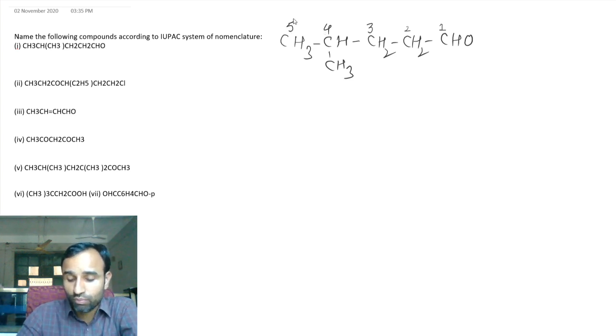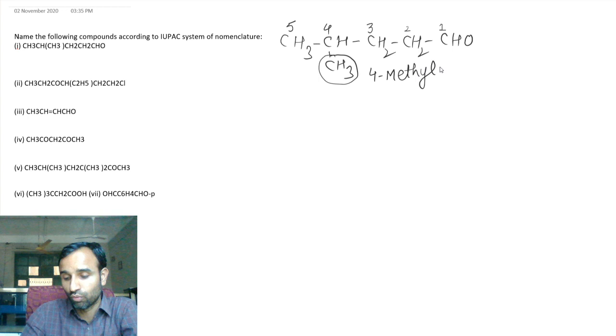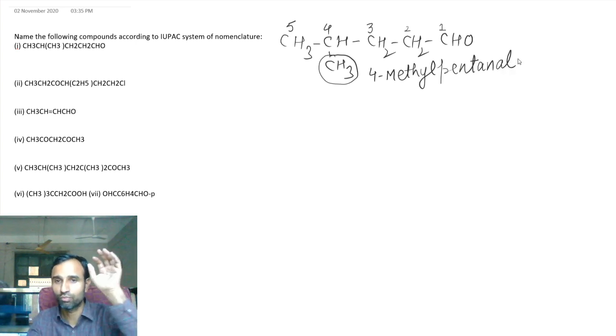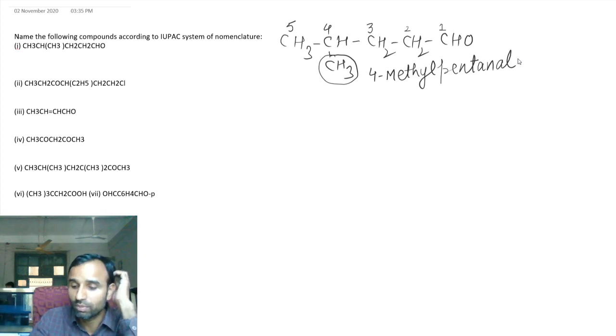Right? So at 4th position there is a CH3 group as a prefix. So it is 4-methyl and word root pent. There are single bonds, so ane and al. There is no need to write 1 al because al is always at position 1. So it is 4-methyl pentanal.